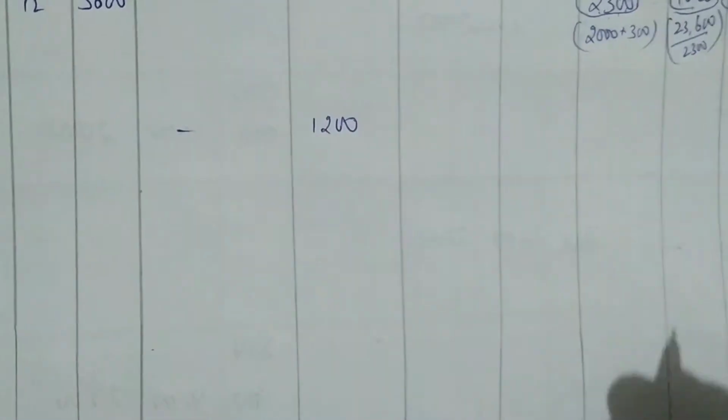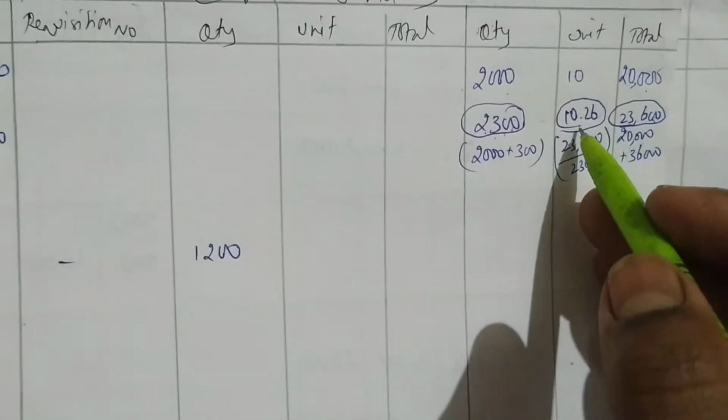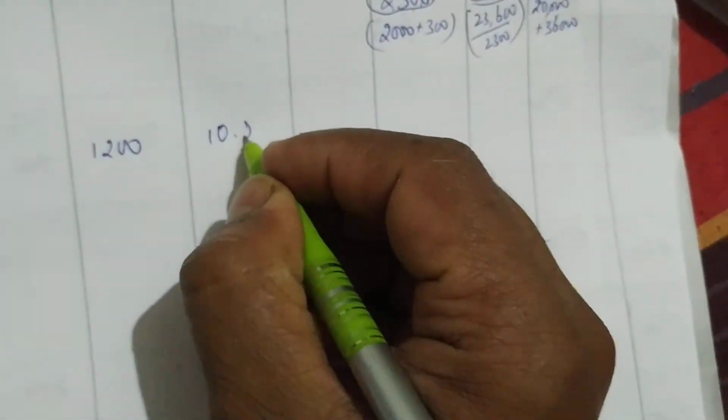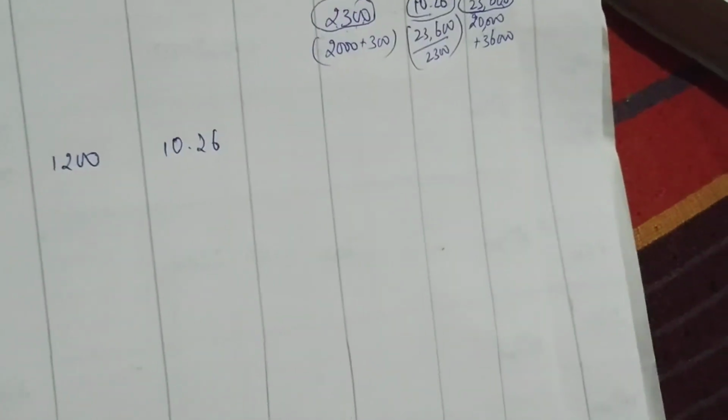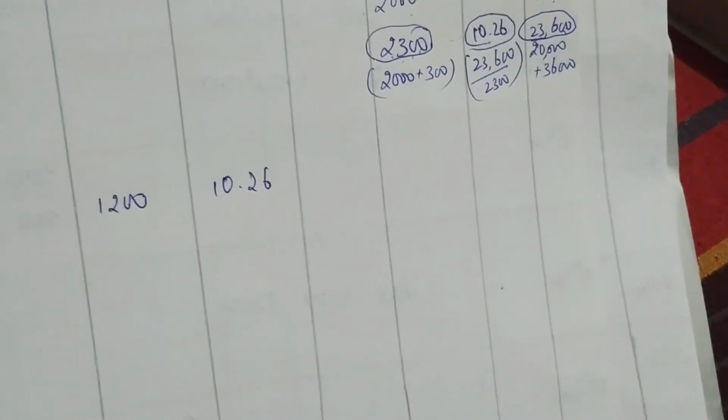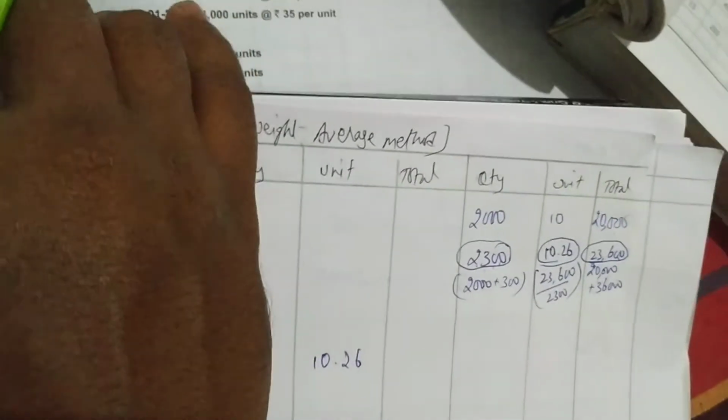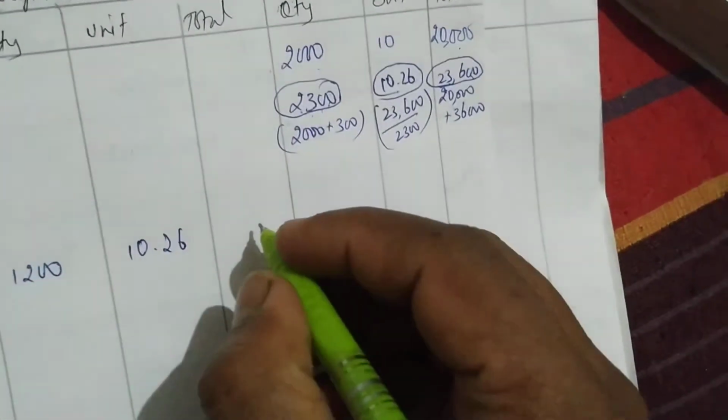So the issue is there. How much is the issue? 1200 units. So what price should I take? The same price I can take now. Okay, so I'll take 10.26. The balance amount is this, right? So I can easily take 10.26. From 1200 into 10.26 you multiply, you will get 12,312.